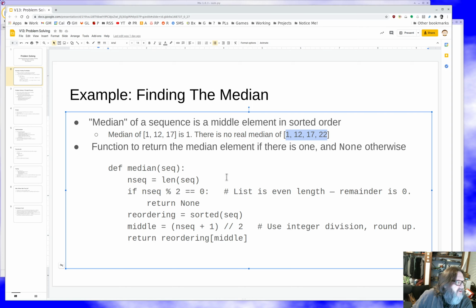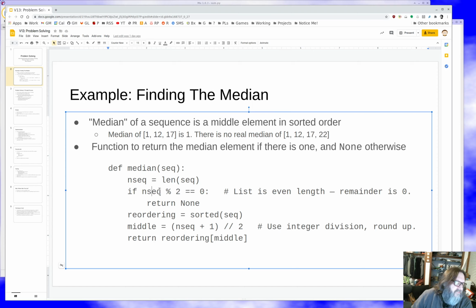So how do we write a function like that? What's our thought process? Well, we're going to define a function. We're going to call it median, and it's going to take a sequence as an argument. And we know we're going to have to think about the length. And if the length is even, and this is a test, this percent 2 is read mod 2. It says the remainder after division by 2.